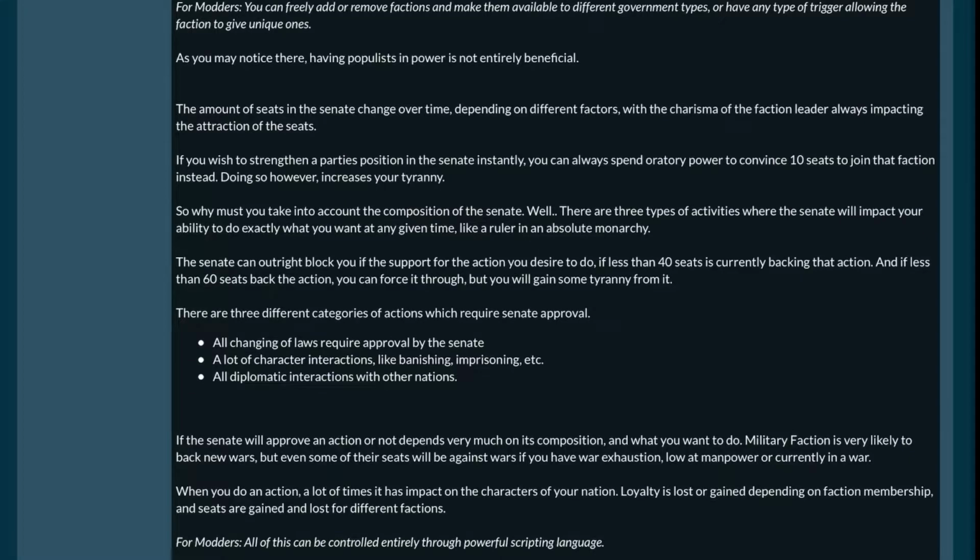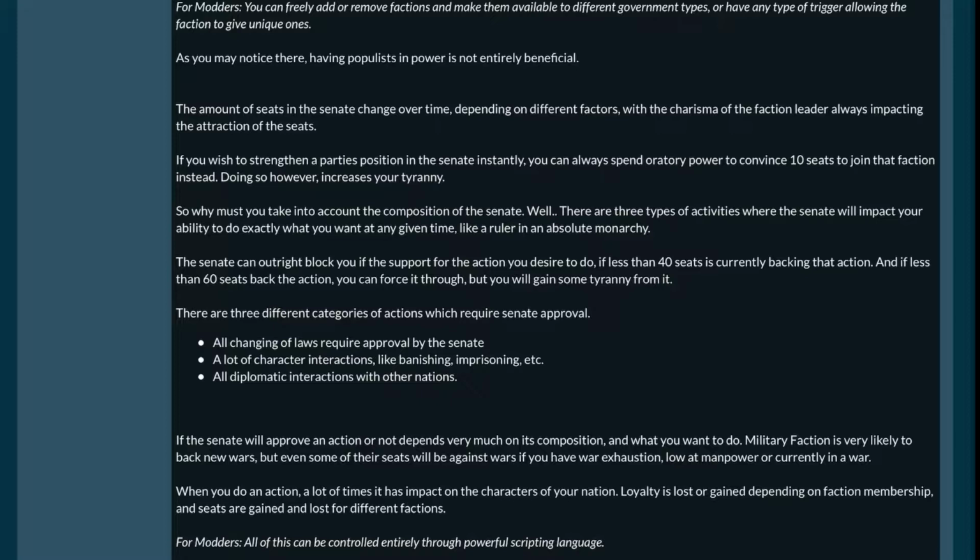Interesting. So why must you take into account the composition of the Senate? Well, there are 3 types of activities where the Senate will impact your ability to do exactly what you want at any given time, like a ruler in an absolute monarchy. The Senate can outright block you if the support for that action you desire to do is less than 40 seats. And if less than 60 seats back that action, you can force it through, but you will gain some tyranny from it.